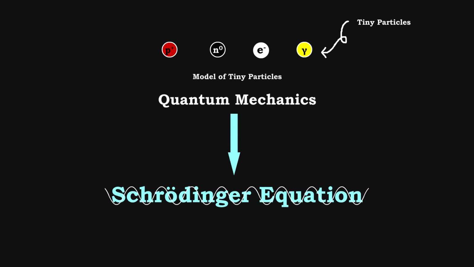Why? To fix this bug, a new model was born, quantum mechanics. And its absolute beating heart is the Schrödinger Equation. It perfectly describes how isolated quantum particles behave. But if you really want to understand the quantum world, you can't just memorize this equation. You have to see where it comes from. So let's try it. Good luck.